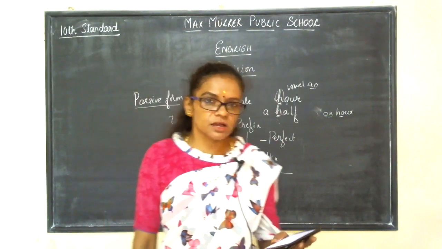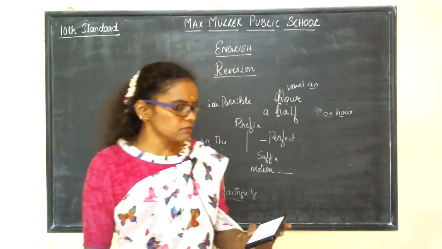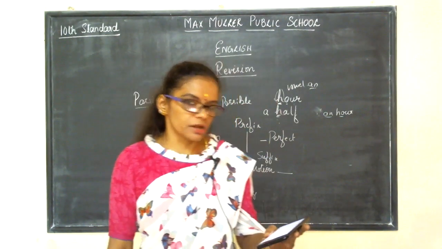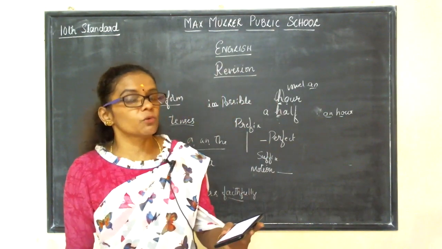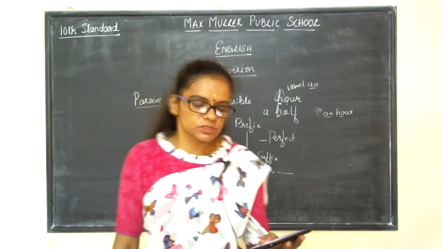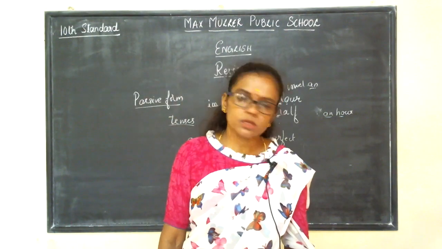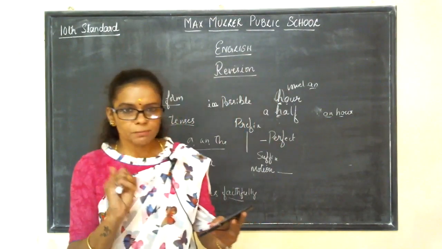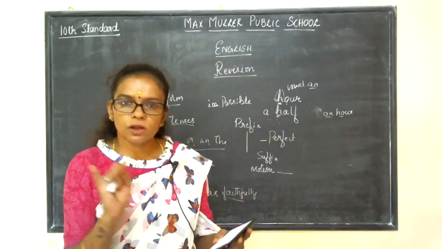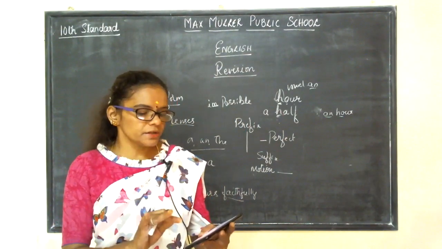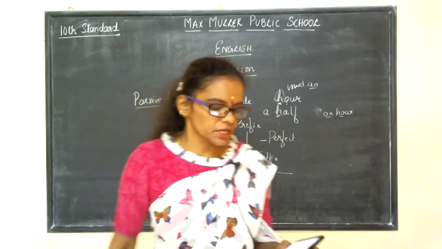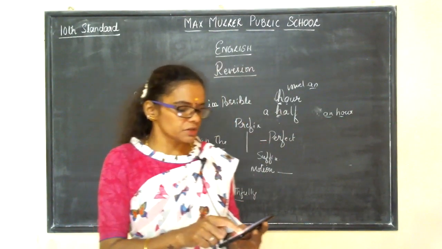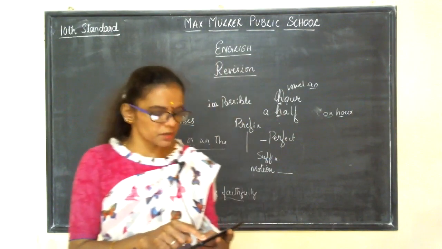Next one, There's a Girl by the Tracks. Next the lesson. From that, they have taken some questions. We'll see what. Roma Talreja, remember the girl, isn't it? Who met with an accident, right? So Roma Talreja, who was she? Was she a railway employee? No. High school dropout? No. Call center executive? Yes. Sales executive? No. She was a call center executive. So C option is the right one.